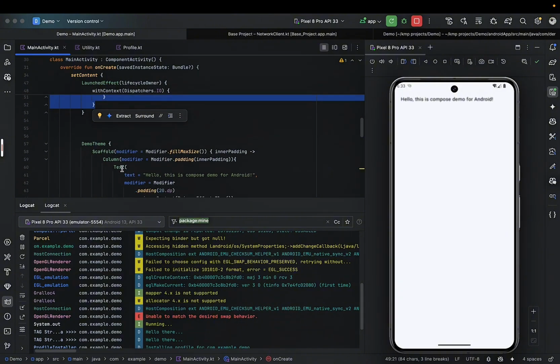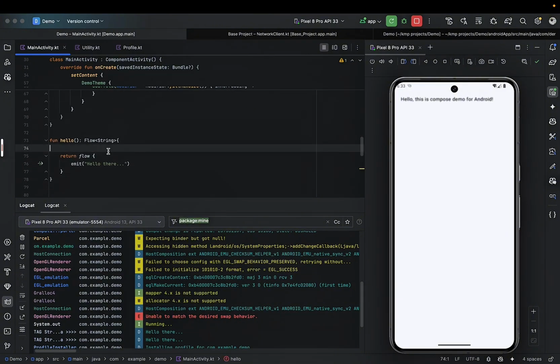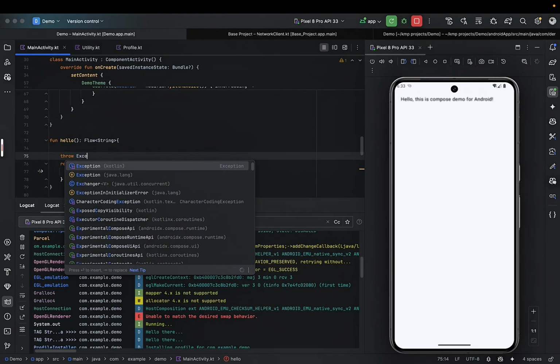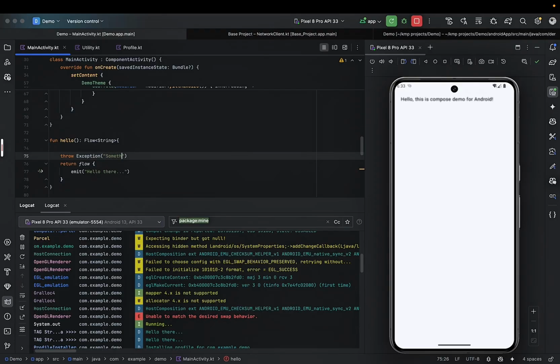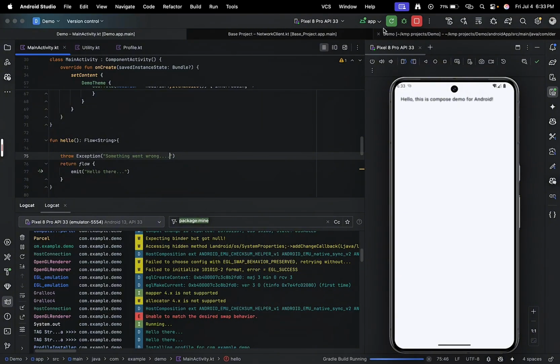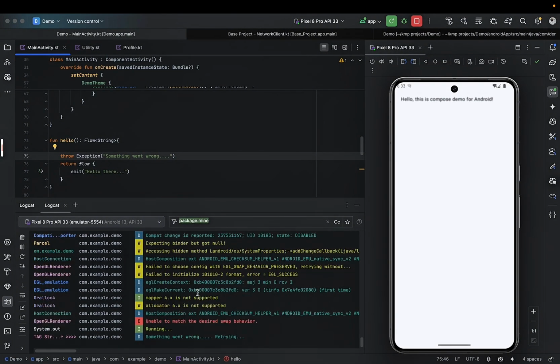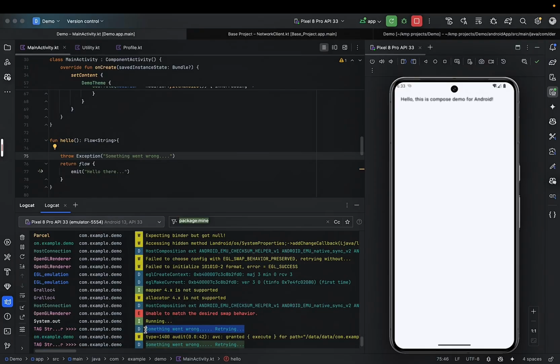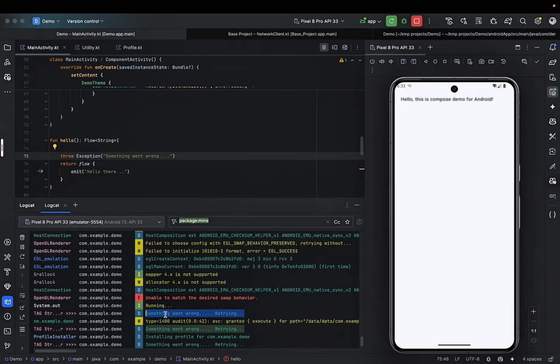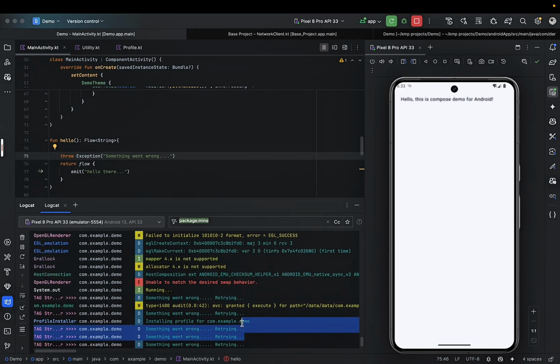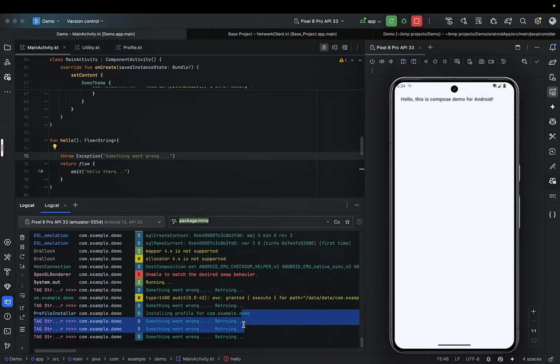So now let's go to our function here, that's our data stream, assuming that we are going to be emulating the fact that this data stream encountered an exception. So here we are going to throw an exception, and we can say something went wrong. So if we try this, you can see we are printing something went wrong. So this is with an assumption that while pulling the data from the stream, something went wrong, and it keeps retrying that process every 3 seconds, right?